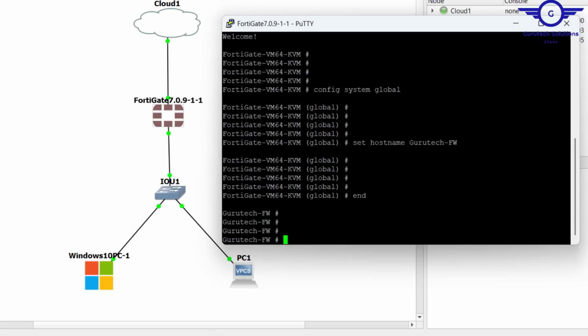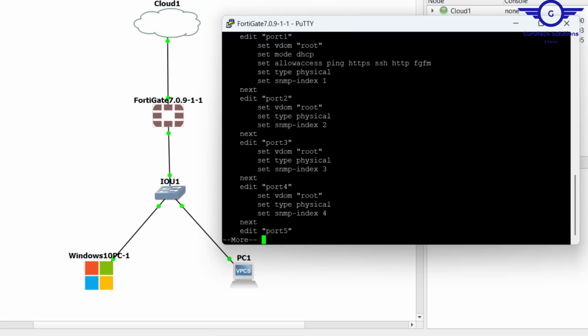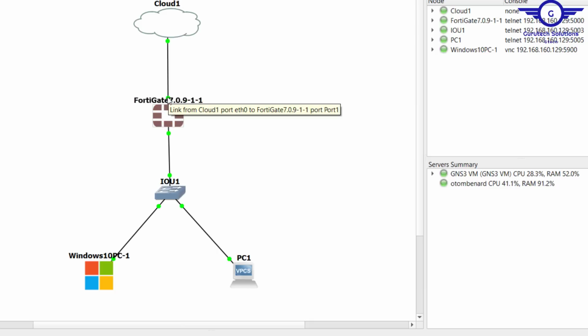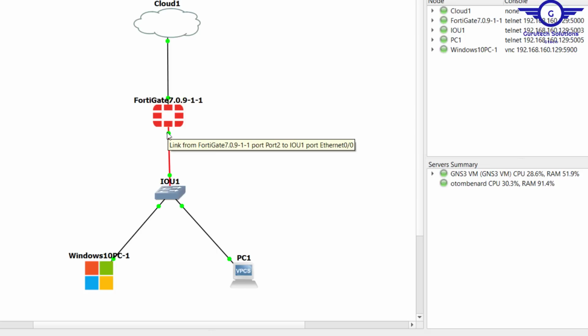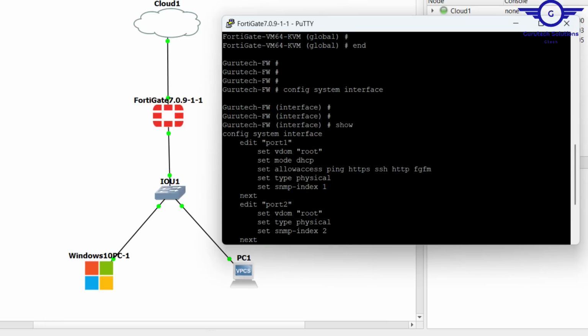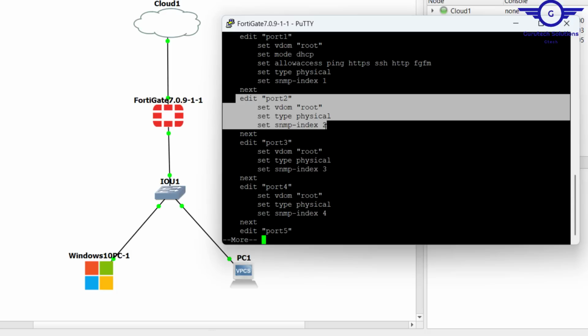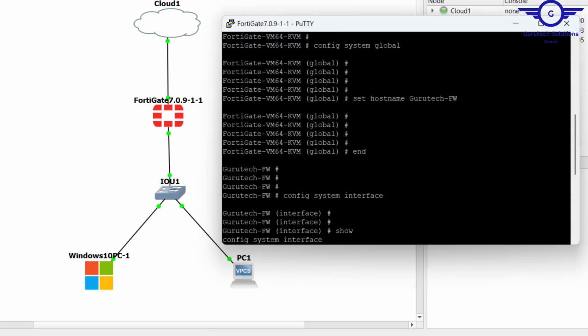So the second thing I'm going to do is configure an IP address for each interface. So I just say config system interface. Then I'm going to say show. I'm interested in port 1 and port 2, right? If I check port 1, the mode is DHCP. Port 2, it has not been set anything. Okay, all right. So let's do that.